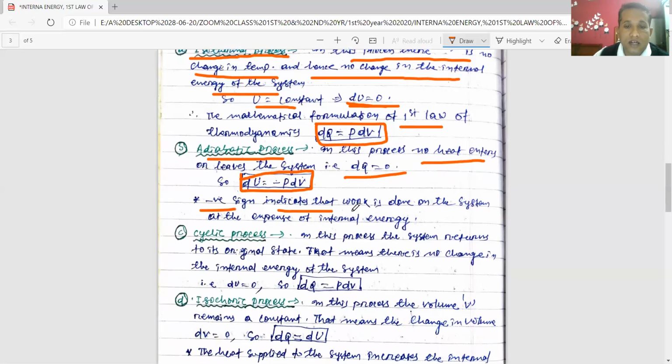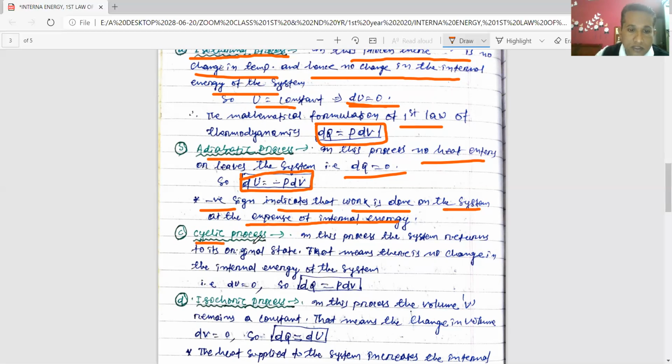The negative sign indicates that work is done by the system at the expense of internal energy, which is seen in a cycle tube. If you release the air, then you will feel coolness, or the temperature decreases, because external work is done at the expense of internal energy.